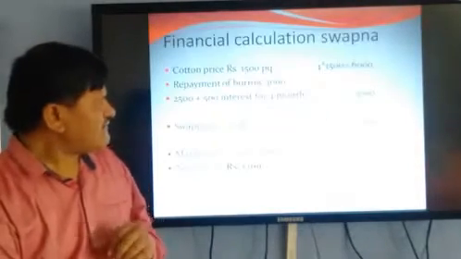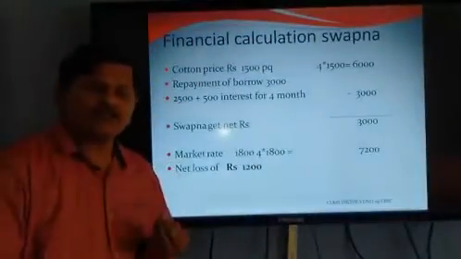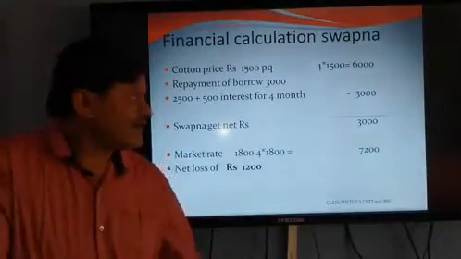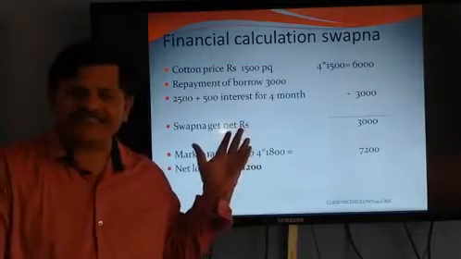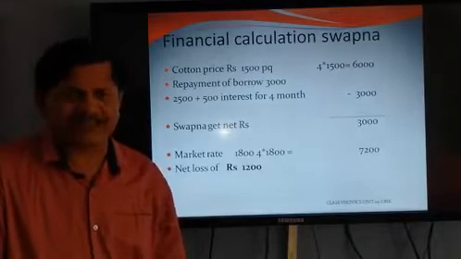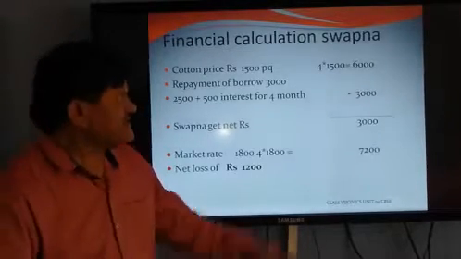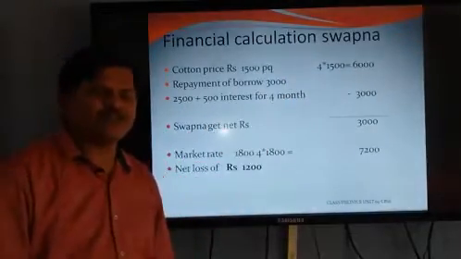Now let's see one example. Here is Swapna's example. She borrowed 2,500 rupees from a trader, and she sells 4 quintals of cotton. That trader gives a rate of 1,500 rupees per quintal, which means he gives her 6,000 rupees.